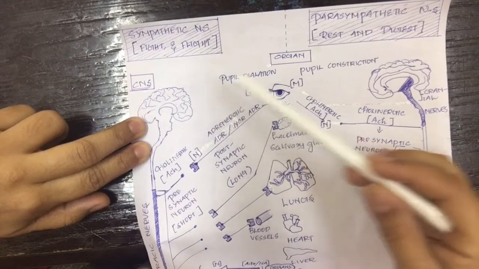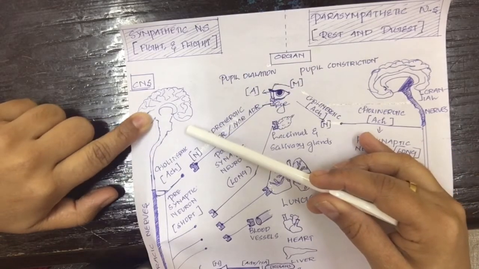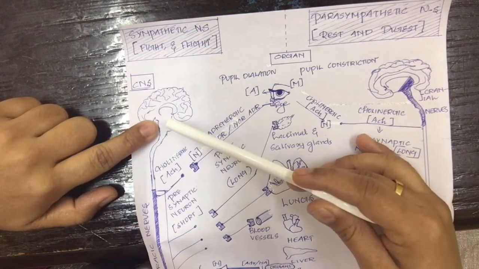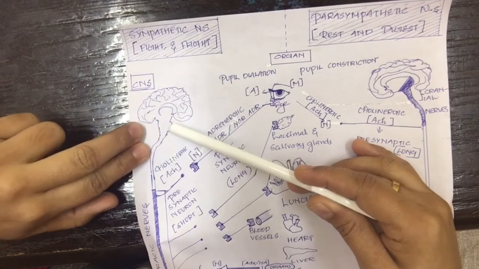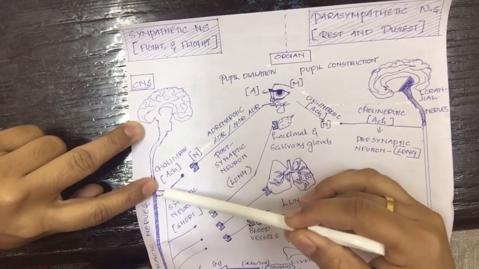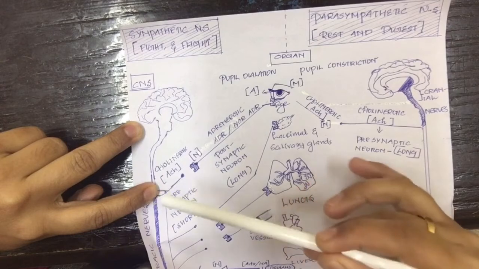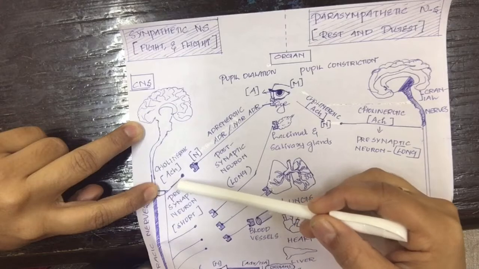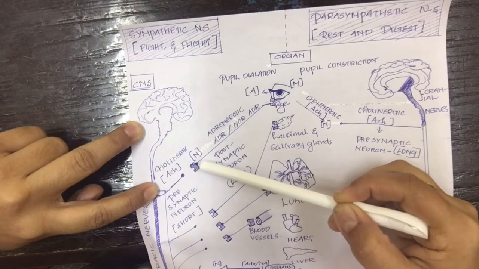In both the sympathetic and parasympathetic nervous system, when an information is received to the central nervous system, the central nervous system integrates the information received and gives a response by triggering the presynaptic neuron. So, as a result, the presynaptic neuron releases a neurotransmitter which binds to the receptor on the postsynaptic neuron.